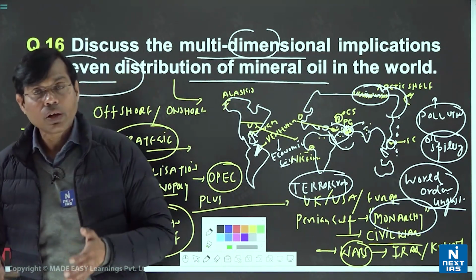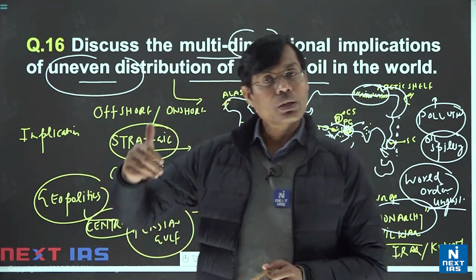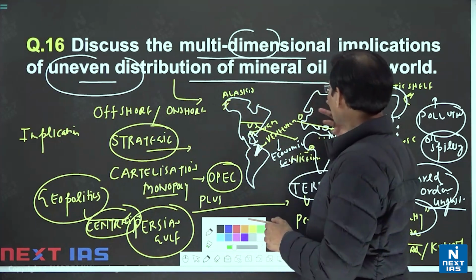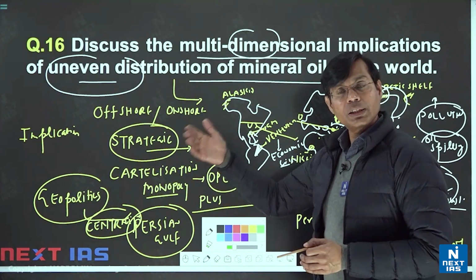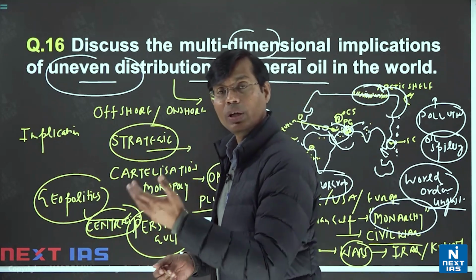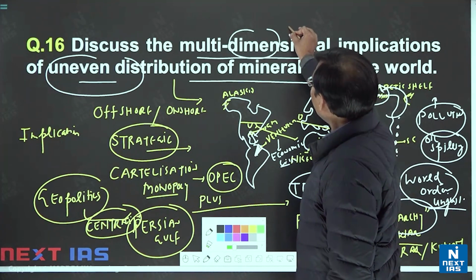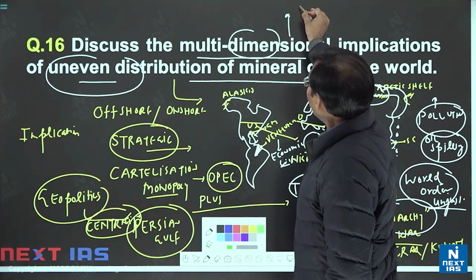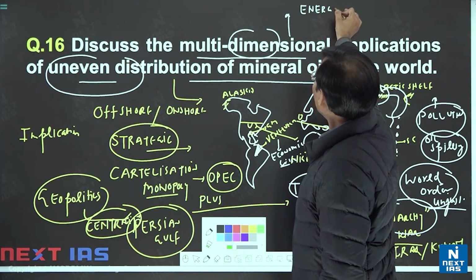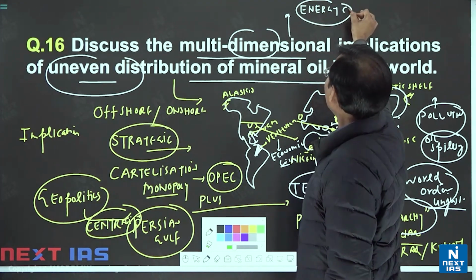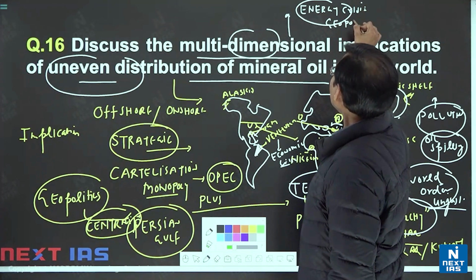So they have the trade deficit, they have a high level of inflation, and the burden on their overall economy is very much clear, with ever increasing fuel prices in a number of countries we are observing. So what we have to say, once you deal with that topic, is that energy crisis due to uneven distribution is only one dimension, but the bigger dimension is geopolitics.